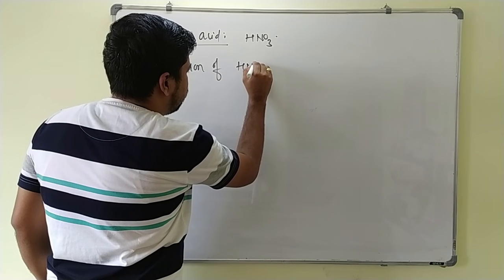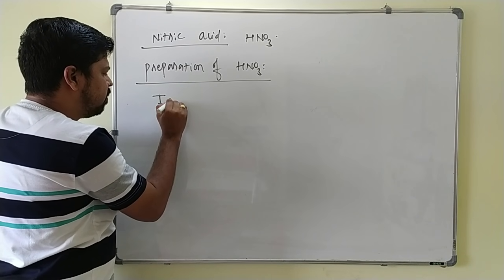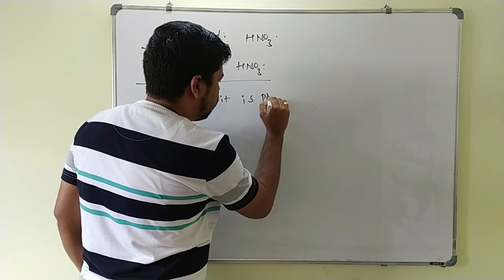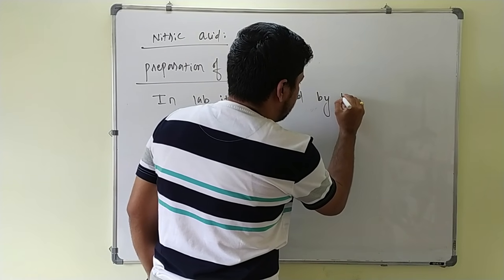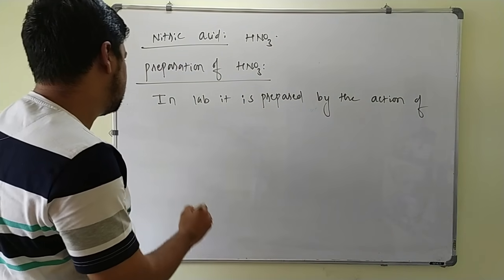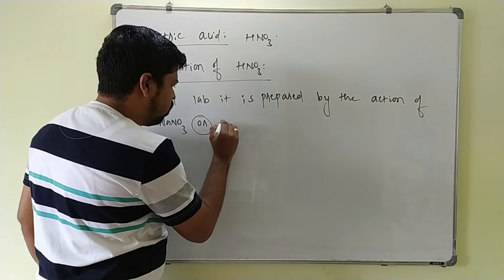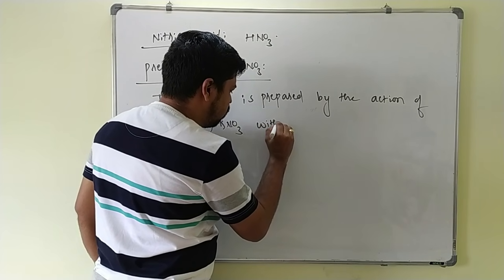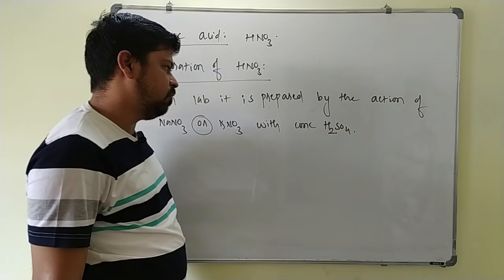Okay, first one we will discuss the preparation of HNO3. In the lab, it is prepared by the action of sodium nitrate or potassium nitrate with concentrated H2SO4.